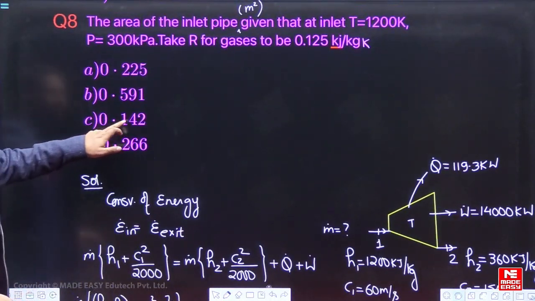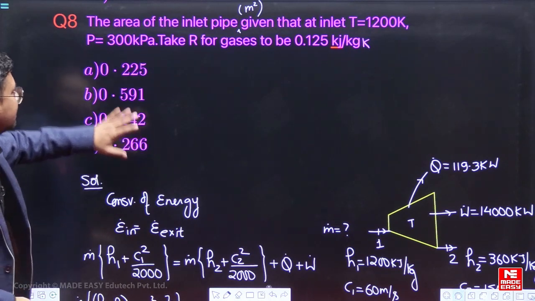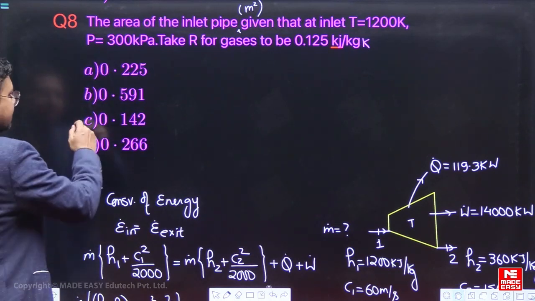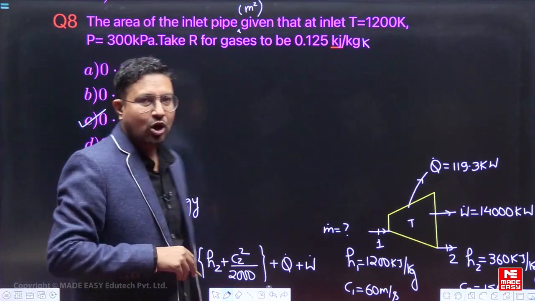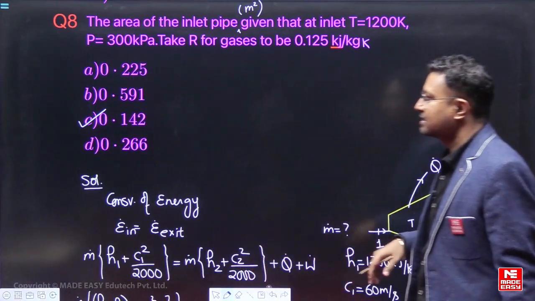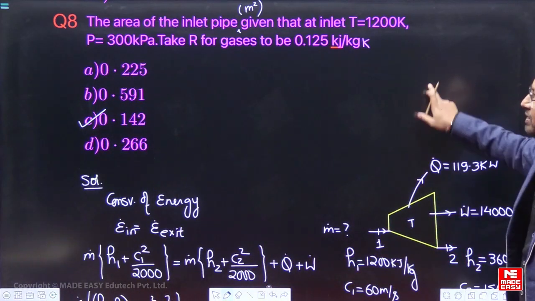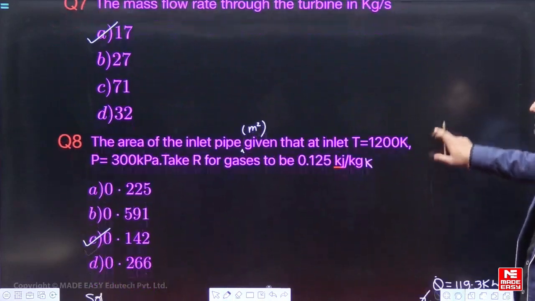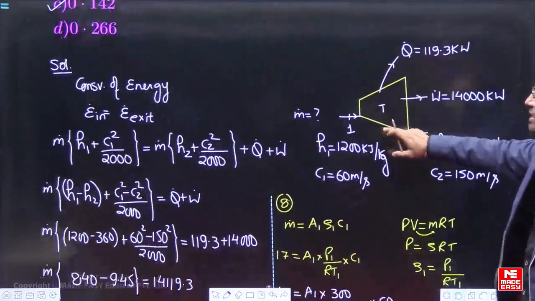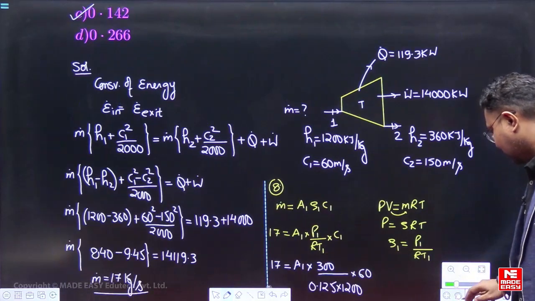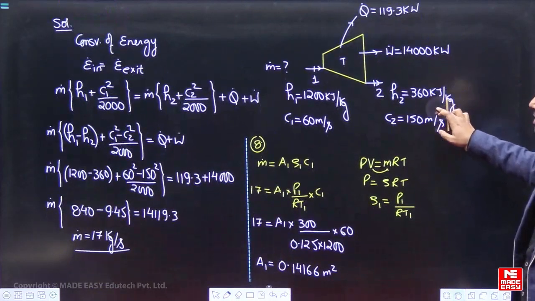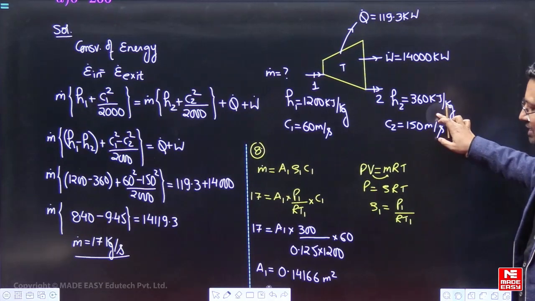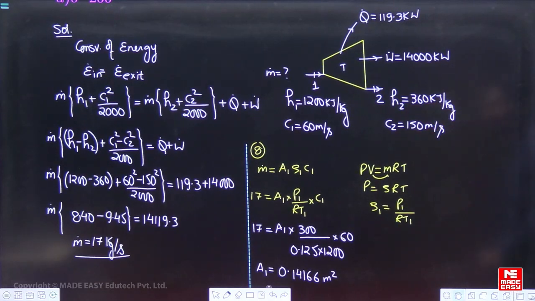So 0.142 approximately, right? So this option C is the best possible answer. Option C जो है ये best possible answer है इसका, question number 8 का. So we have got A and C as the answers. Fine. So please take this solution. If somebody was not able to solve, आप देख सकते हो. I'll show you on the single screen. Please take this.